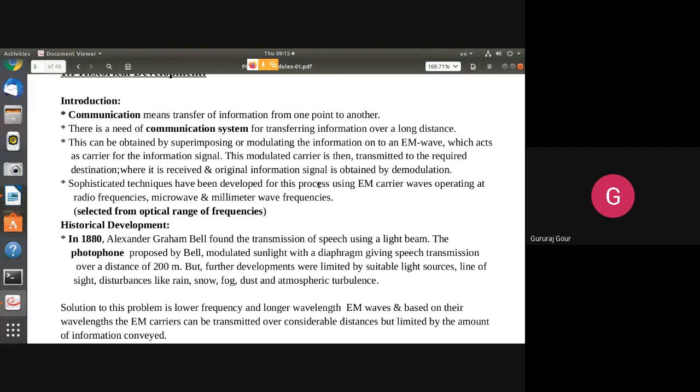But this requires a high frequency signal, and if you want to generate it, it requires more energy. We need some system to generate high frequency carrier signals, which will help us to carry our low frequency or low amplitude message signal to a longer distance. So we need to have more energy with our carrier signal.